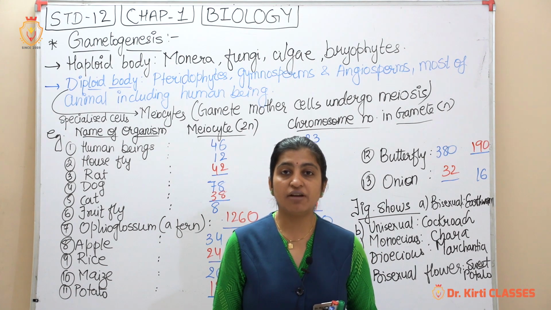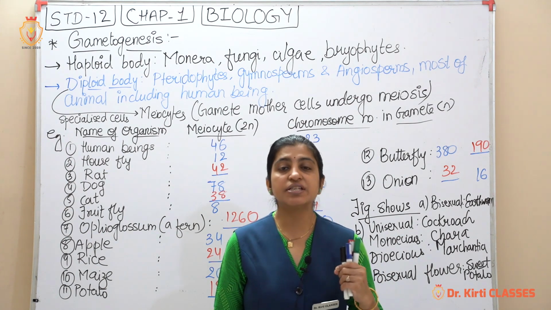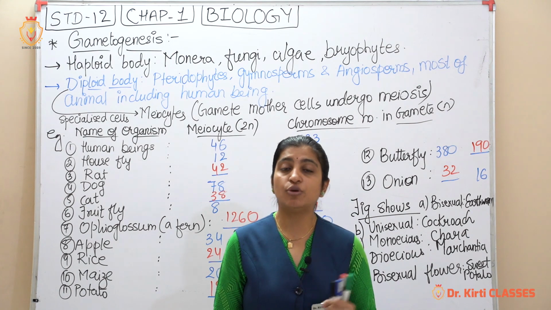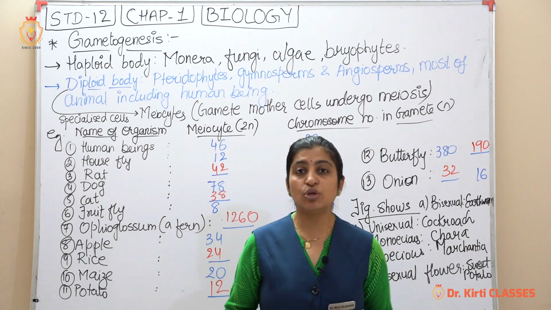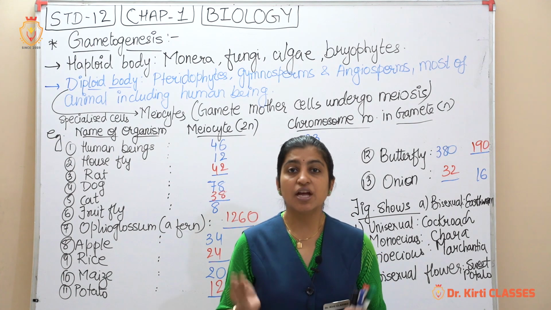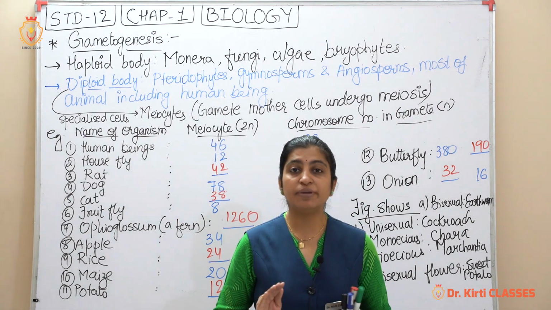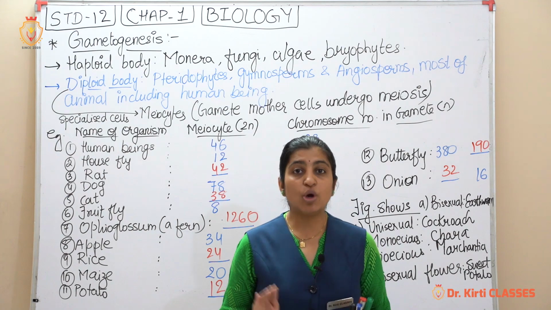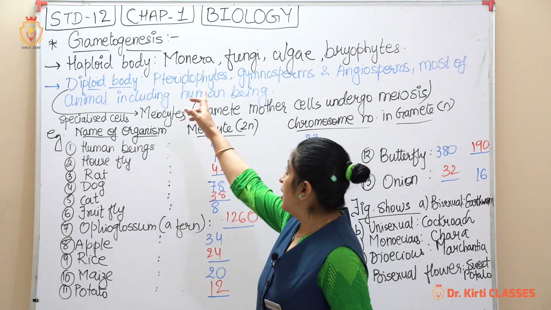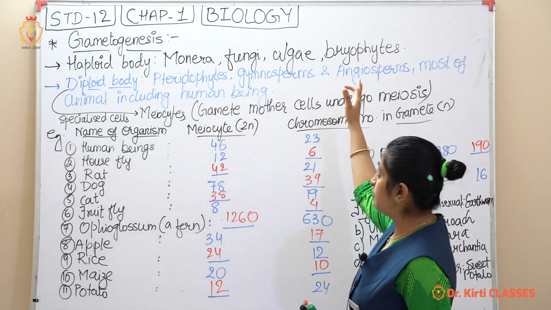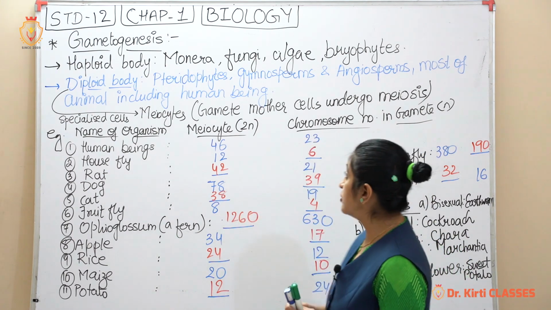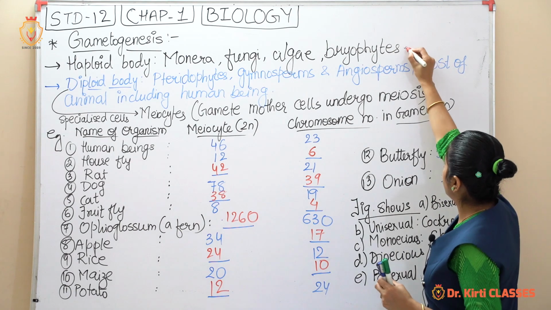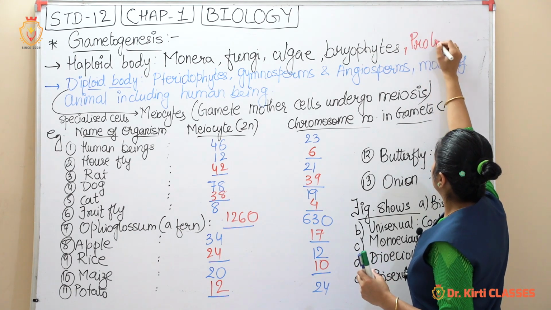In the last part of the last session, what we have learned is that gametes are formed with the help of what? A meiotic division. So in a haploid body there will be no meiosis for the formation of a gamete. So meiotic division will take place in the diploid. So haploid plant bodies, for example, monera, fungi, algae, bryophytes. Along with this you can add the protozoans, right? I have not written it here and it is not given in the textbook, so you just write protozoans.